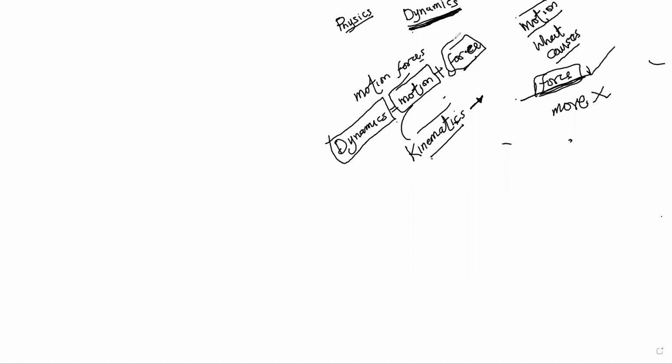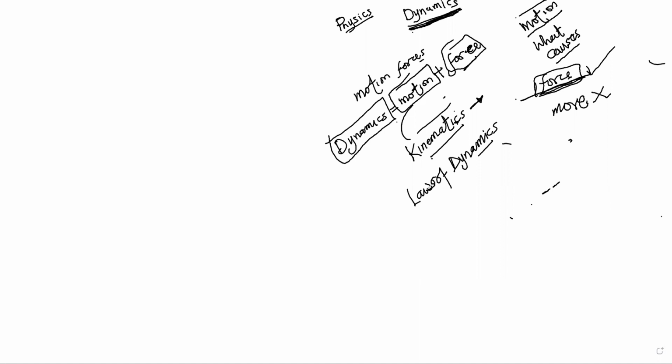And that's what we call the laws of dynamics. Laws of dynamics are also called Newton's laws of motion. All the laws of dynamics can be renamed as Newton's laws of motion.